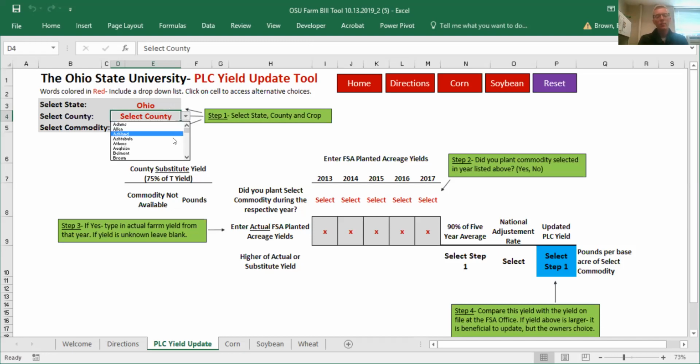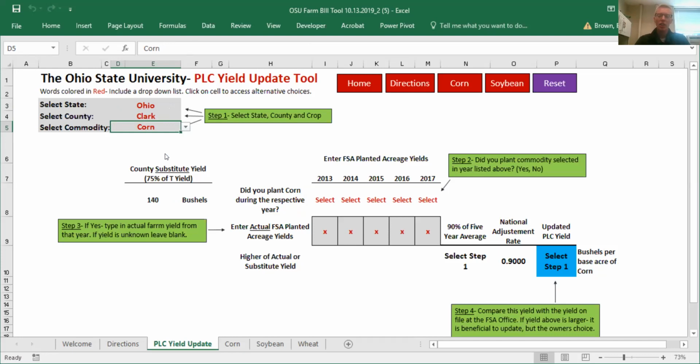We're going to select a random county. So I'm going to select, for this case, Clark County. We're going to select Ohio Clark, and then we need to select a commodity. And so we're just going to start with corn. All the other commodities are listed in here if you want to look at what a yield update for your respective commodity looks like, but we're going to select corn.